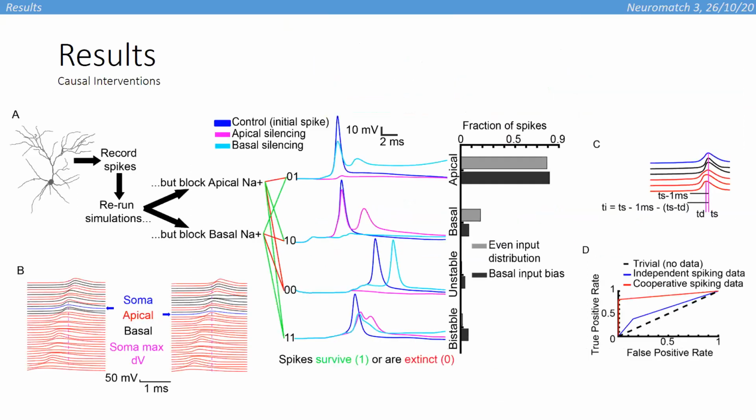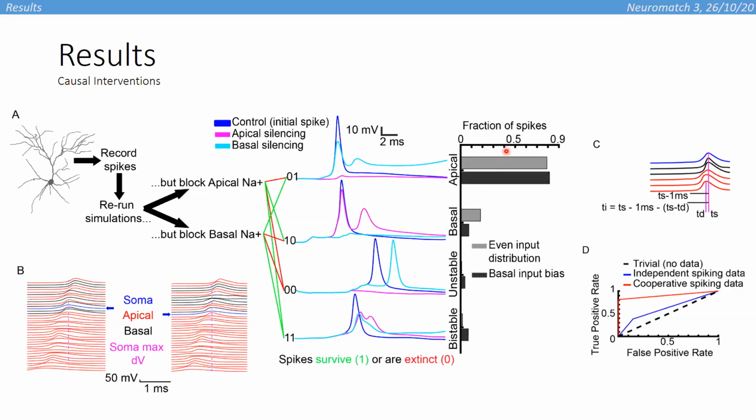Finally, we attempt to ascertain how dendritic spikes contribute to somatic spike generation in a causal manner. To do that, we record a large number of spikes and rerun identical simulations in which either the apical or basal sodium channels are blocked right before a non-somatic spiking event. And the result is either the survival or extinction of the somatic spike we're trying to characterize. And this allows us to label all somatic spikes as either apically-driven, basally driven, unstable, or bistable. And we find that the majority of somatic spikes appear to be driven by the apical tree, which is counterintuitive because basal dendrites are the ones that receive the vast majority of actual visual input.